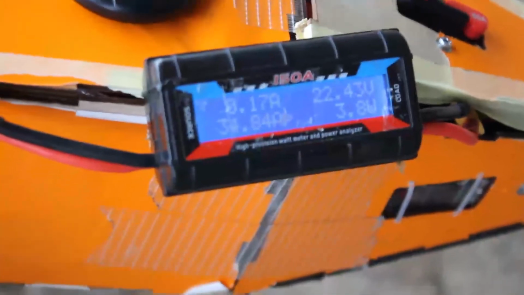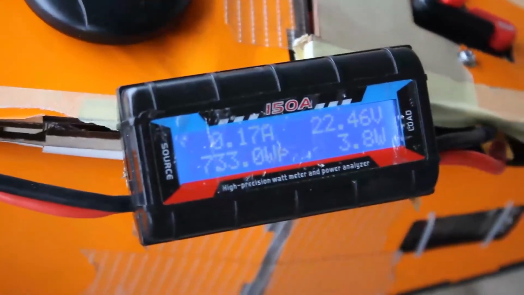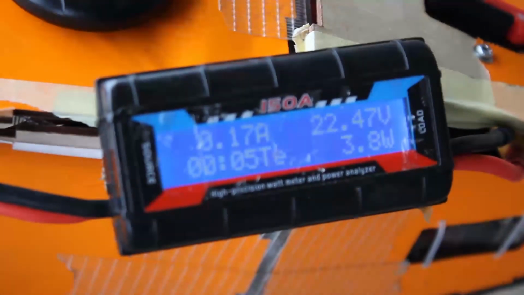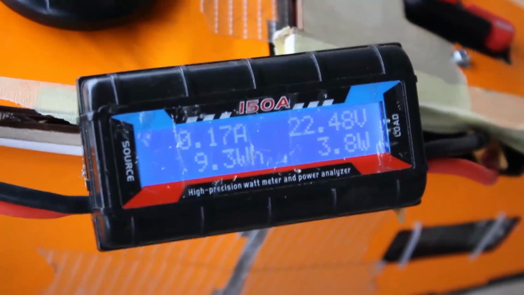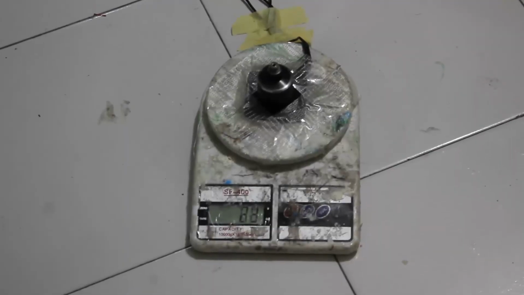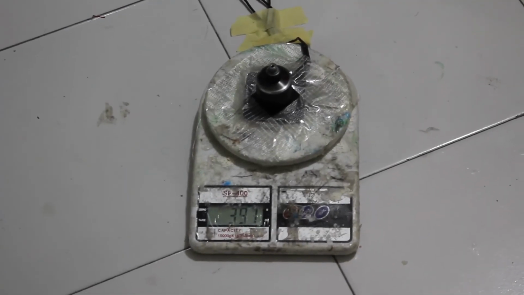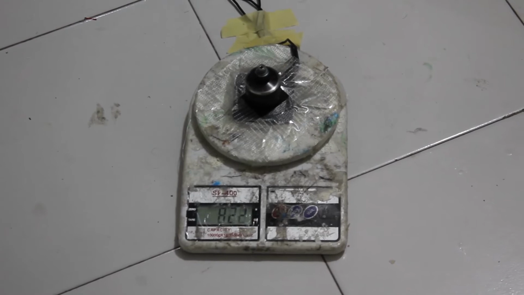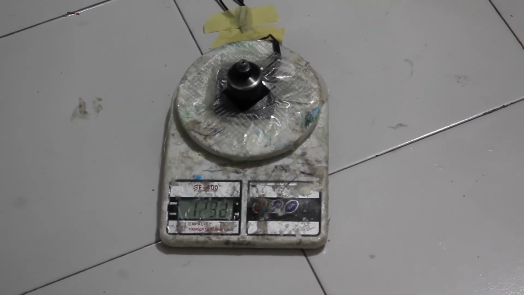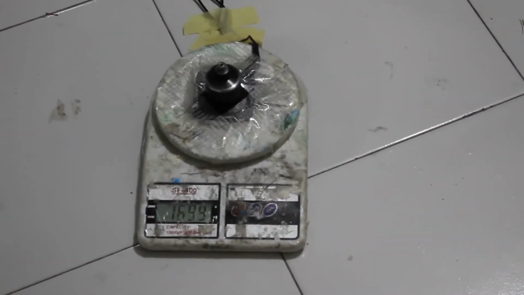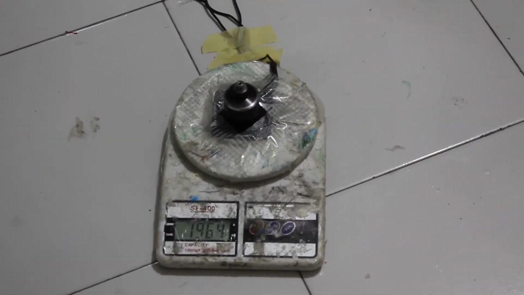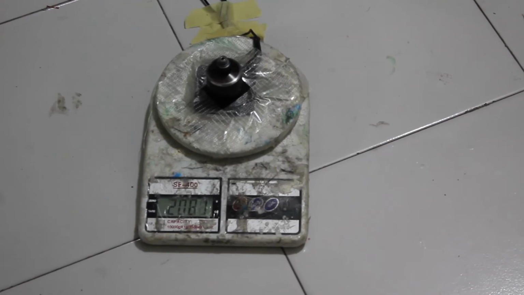In this section, we conducted several tests. The first one is the battery consumption test. The battery lasted 2 minutes and 30 seconds, and this is more than adequate for completing mission 1 and 2. For the thrust test, the result for maximum throttle was 2 kg of thrust. This is lower than the expected 3 kg of thrust. The performance loss is due to ground effect while testing. Even though it has performance loss, 2 kg of thrust is enough for the plane to have a weight to thrust